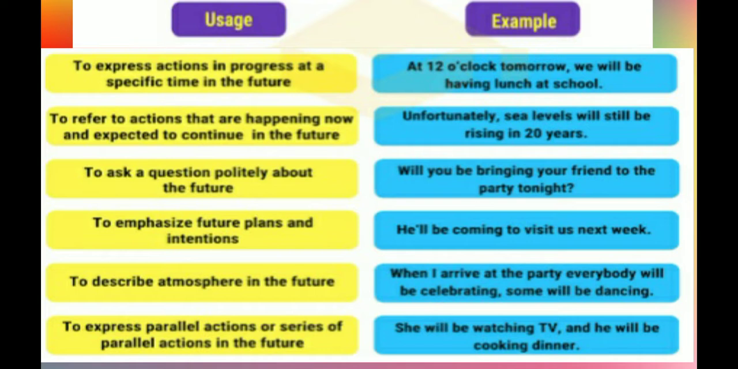First, we use future continuous tense to express actions in progress at a specific time in the future. For example, at 12 o'clock tomorrow, we will be having lunch at school. See, in this sentence, a specific time is given. The timing is at 12 o'clock tomorrow. This is a specific time in the future. Okay, then what action will be in progress? We will be having lunch at school.